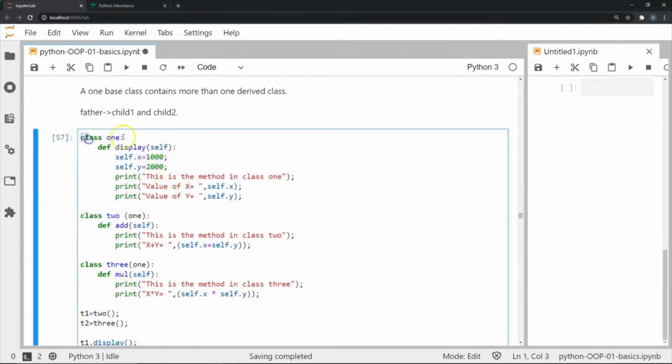So I have a class called 1, where I have defined a method called display, where what I'm going to do is I'm going to store self.x is equal to 1000 and self.y is equal to 2000. Then what I'm going to do is I'm going to print a statement saying this is the method in class 1.